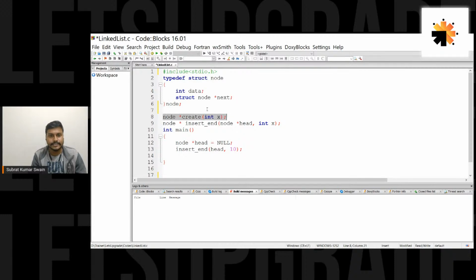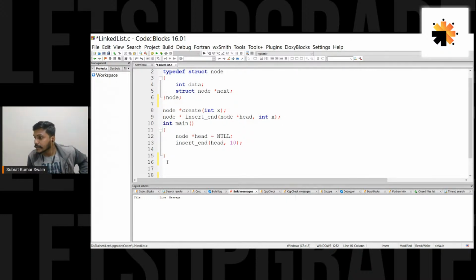First of all, you can see the syntax of struct node here. I guess that's very simple, we have already discussed. And I have given the prototype of two functions here. One is create, and one is this insert end function. Insert end means insert a new node at the end of the linked list. Okay, so let's move on to this create function.